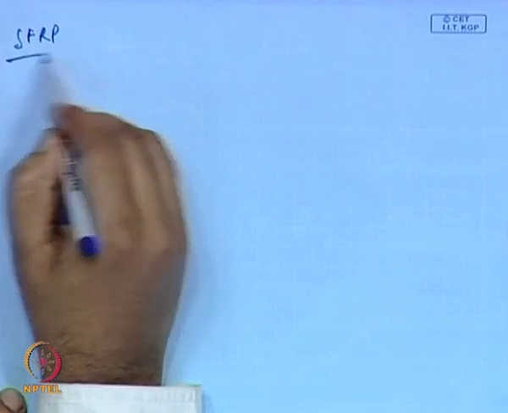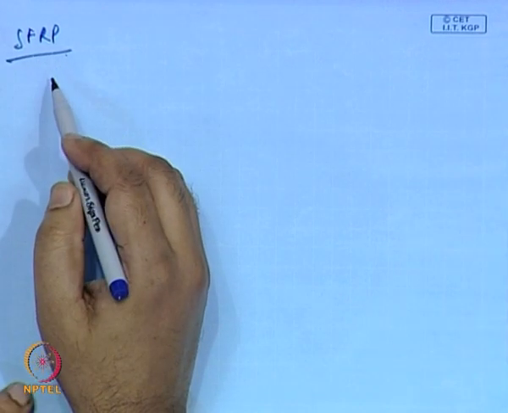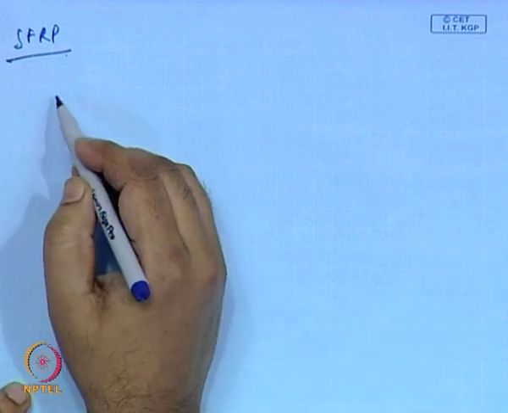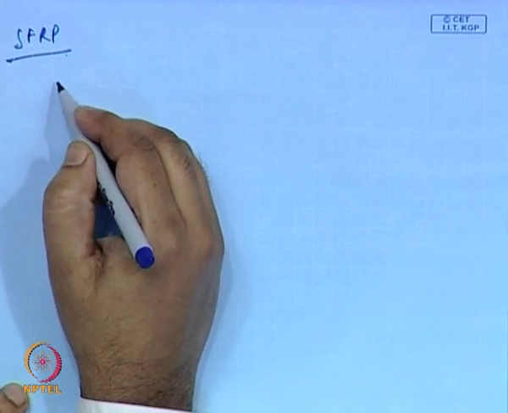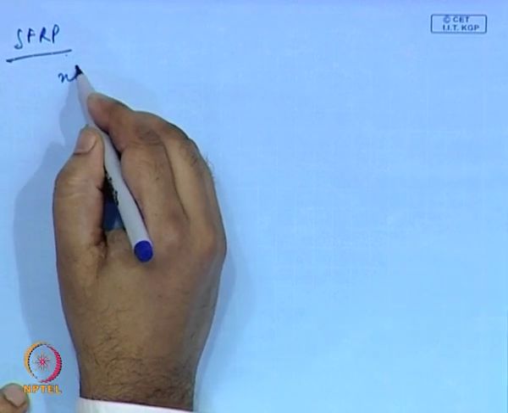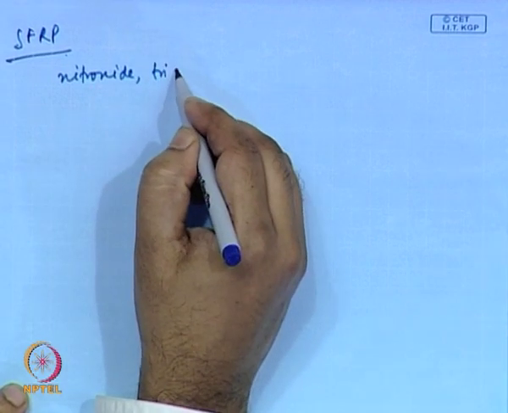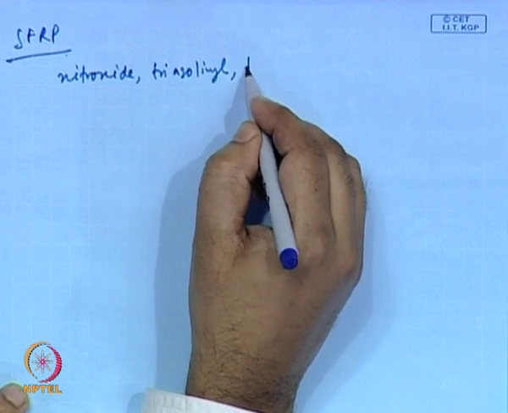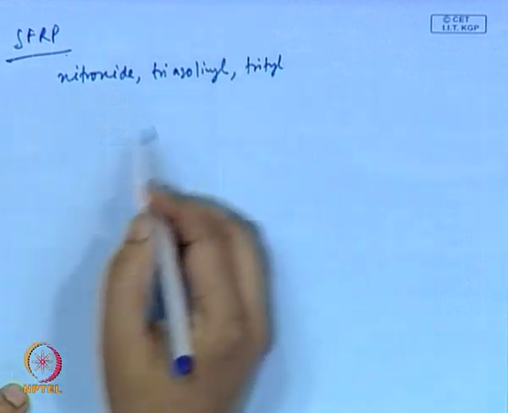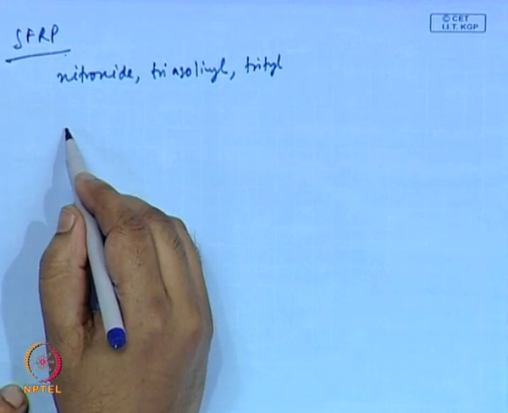Now, the second type of living radical polymerization is stable free radical polymerization. In this case, the same thing, you can generate that Z dot which is very stable, like nitroxide, triazolinyl, trityl type radical.